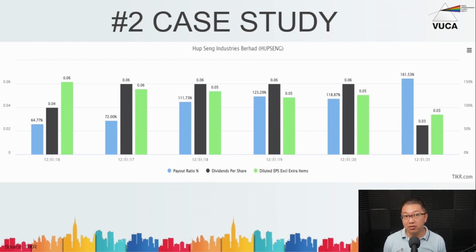So therefore, net profit doesn't necessarily mean cash flow into the company. Therefore, a more important number, which is the third number I'm going to talk about, is the free cash flow ratio against that of the dividend payout. Then you'll be able to ascertain whether there's real cash being generated within the company to be able to pay out the dividends.